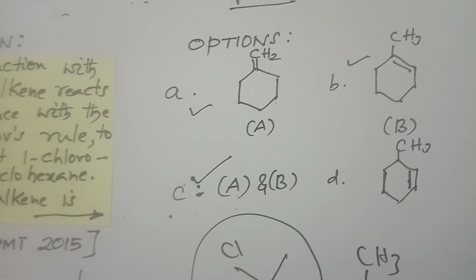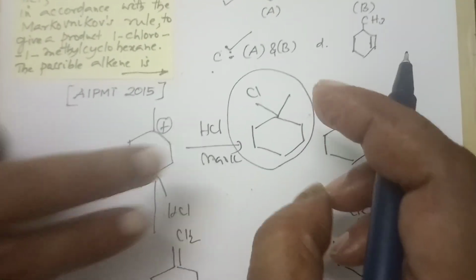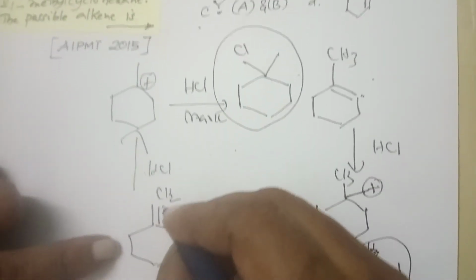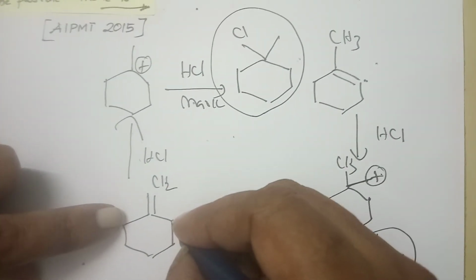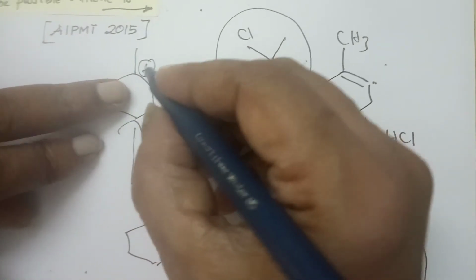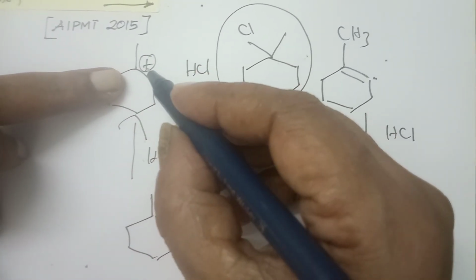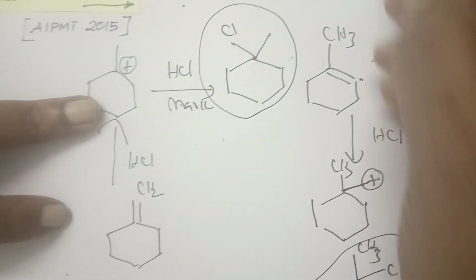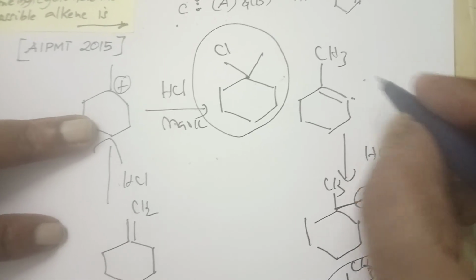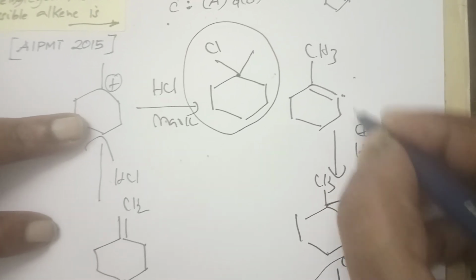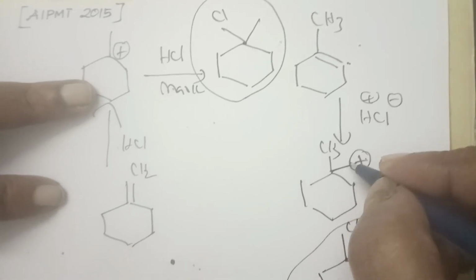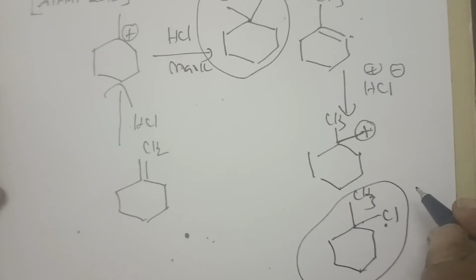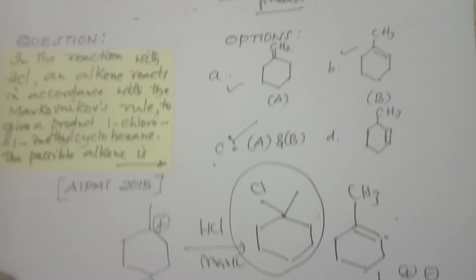Again I am repeating this question, children. I want this product, so instead of working backward, I am going in this direction. First step, the hydrogen attacks here, and this is the place where you get the carbocation. Next step, the chloride attacks at this place. Now let us go to this one: we have HCl giving H plus and Cl minus. H occupies these places, and the richest carbocation forms here. In the next step, you attack with the nucleophile. Now let us complete the channel. Thank you, children.